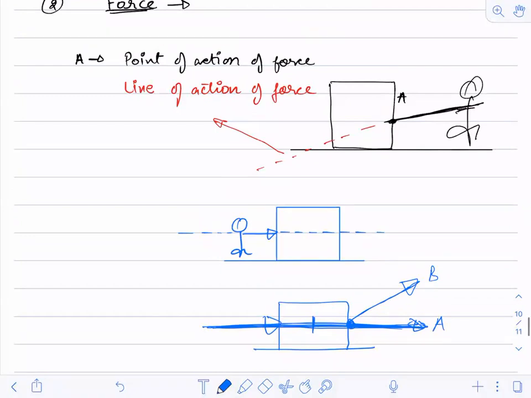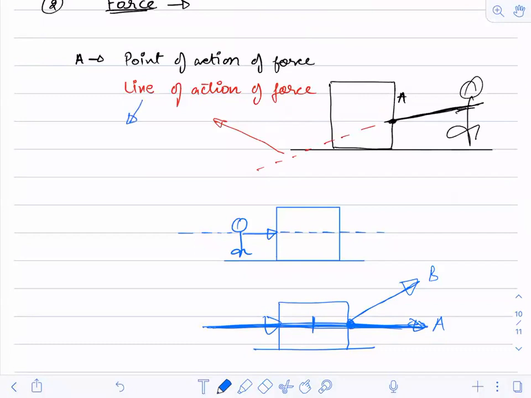If I write the definition for line of action of force, what will I write?